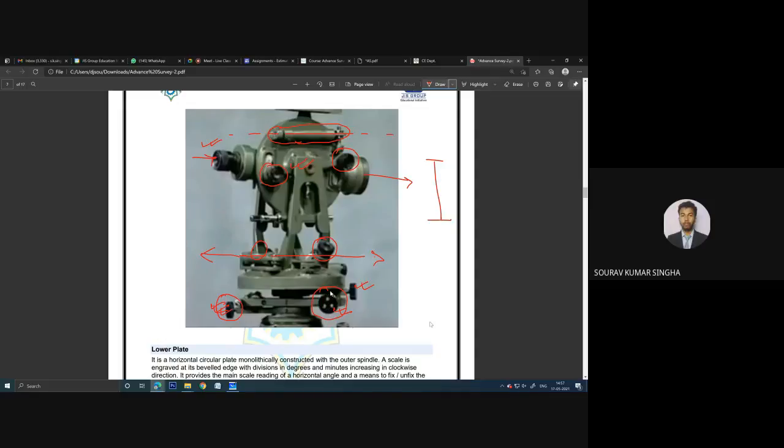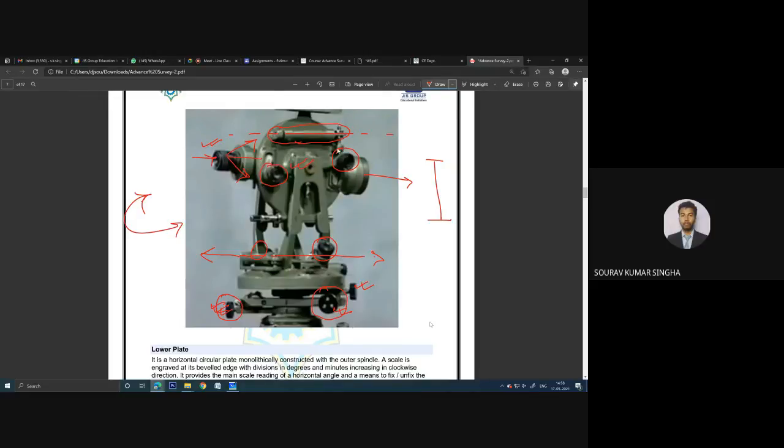So what is the meaning of tangent screw? Suppose you need to rotate this instrument, either horizontally or vertically, or this telescope can be rotated horizontally or vertically. Now I am giving the example using this telescope because it is better. So when you want to rotate this telescope, what will we do? You will unlock the screw first.